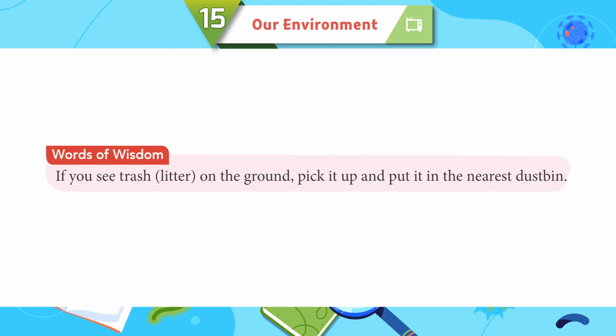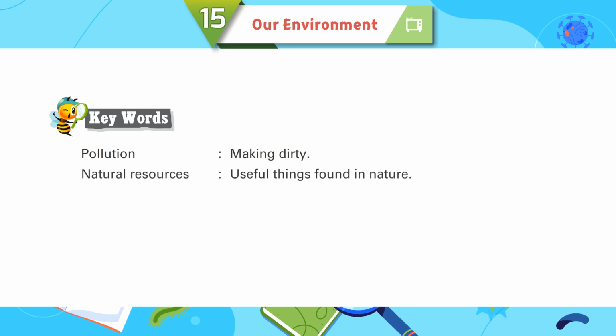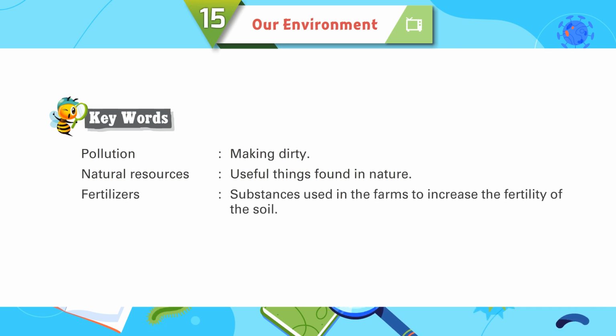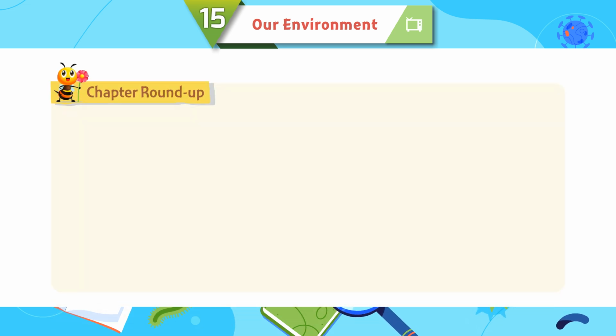Words of wisdom. If you see trash litter on the ground, pick it up and put it in the nearest dustbin. Keywords. Pollution, making dirty. Natural resources, useful things found in nature. Fertilizers, substances used in the farms to increase the fertility of the soil. Historical monuments, historical buildings that were built in the early period.